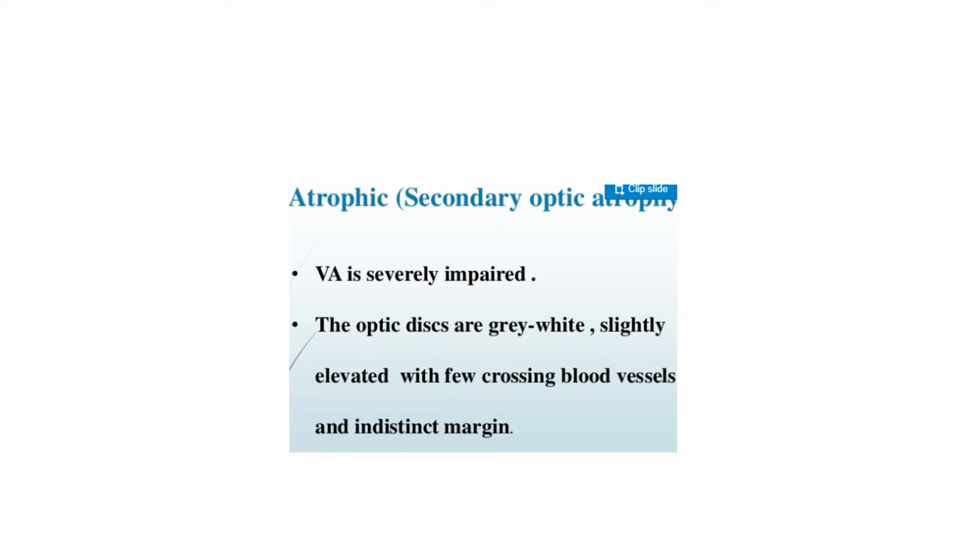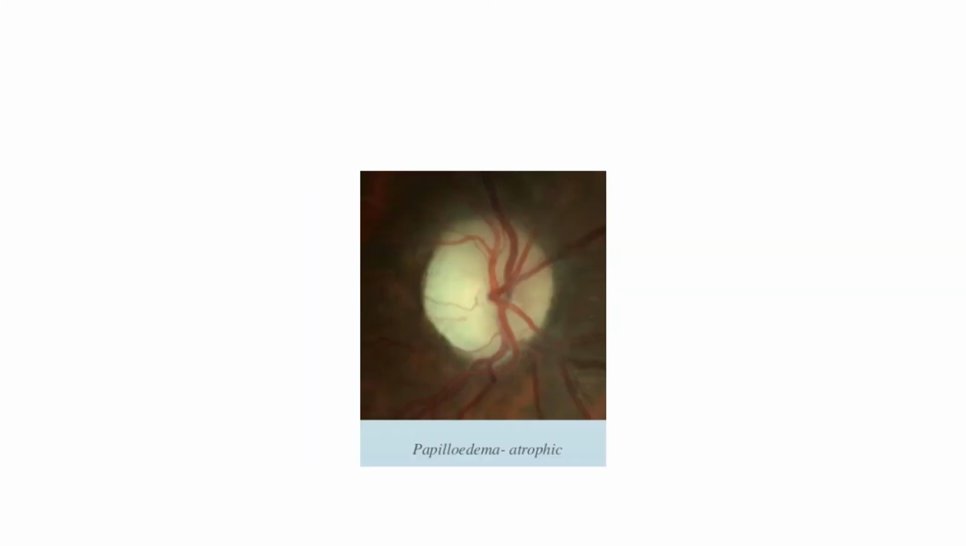The optic disc is gray white, slightly, so dirty gray white. The color of the optic disc will be dirty gray white, slightly elevated with few crossing blood vessels and indistinct margin. So finally, the optic disc has atrophied here. There's a pallor of the disc that you can see. I'll be talking about secondary optic atrophy later. So this papilledema produces a type of atrophy which is called secondary optic atrophy. This picture shows you papilledema in its atrophic stage.